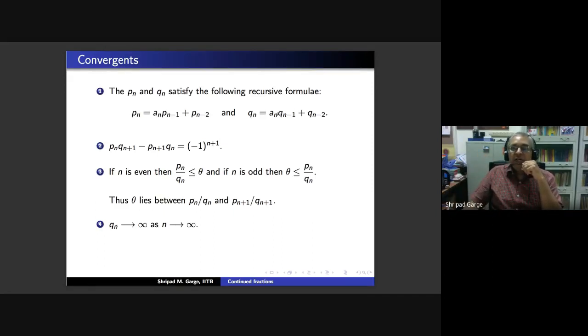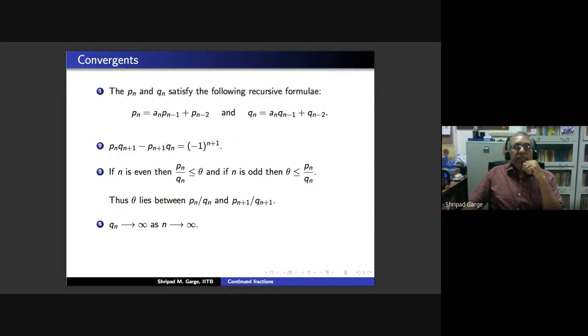That is because your Ai are at least 1 and Qi are also at least 1. So you are taking your previous Qi and adding at least 1 to that. So every time your Qn is bigger than Qn minus 1, and you are doing it infinitely many times, so Qn should go to infinity.